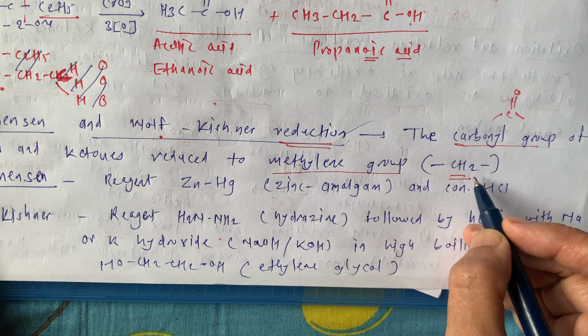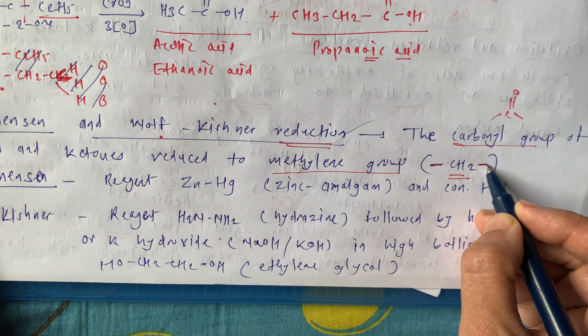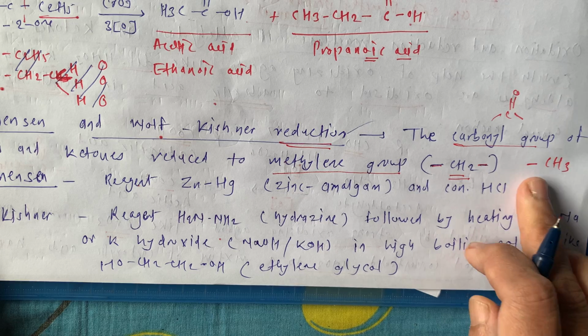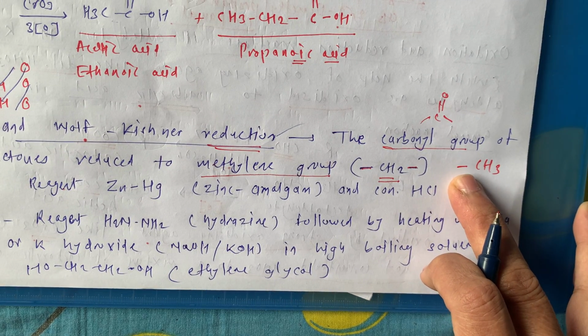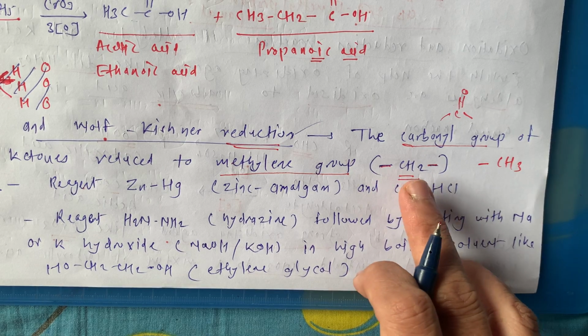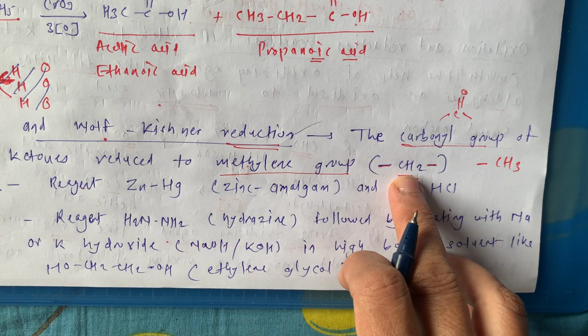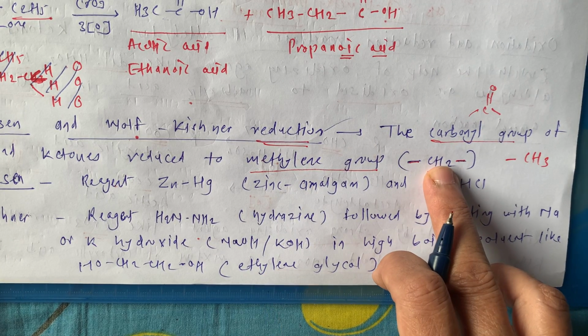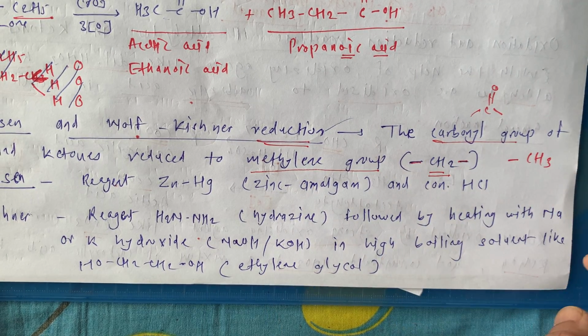Carbon valence is 4, here are 2 hydrogens, so there are 2 dashes, while in the methyl group there is only 1 dash and 3 hydrogens. Remember this. So this is our methylene group, this is the methyl group, and C double bond O is converted into the methylene group.